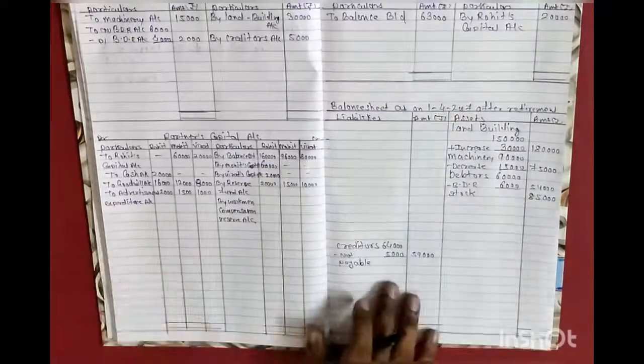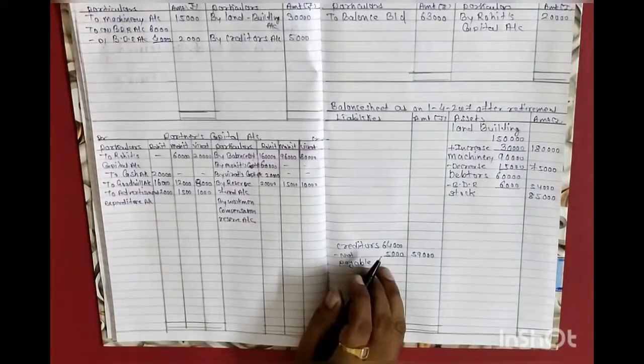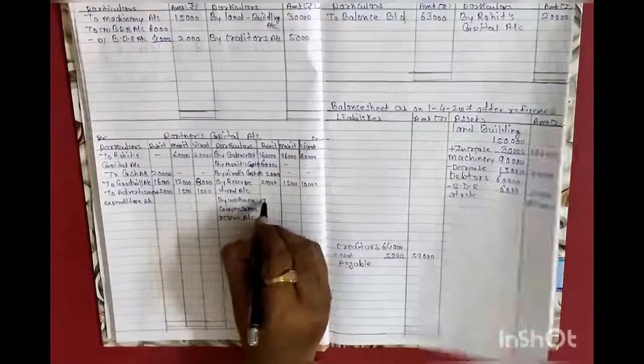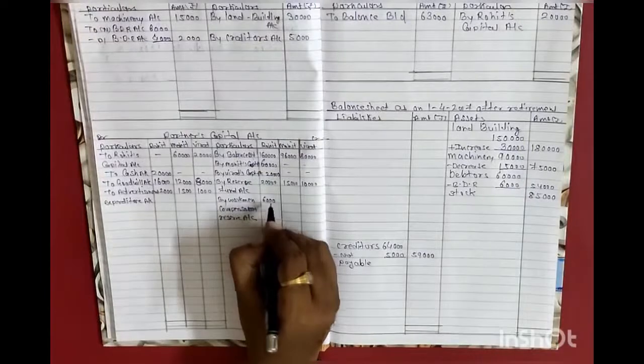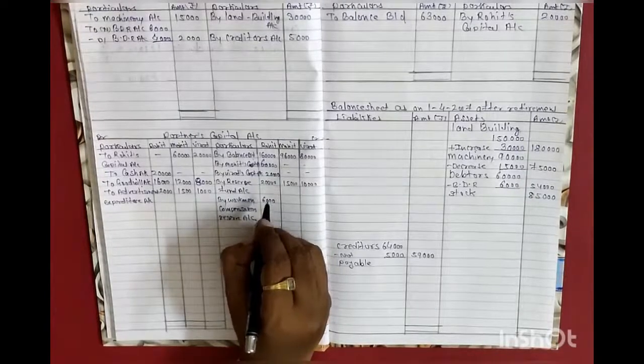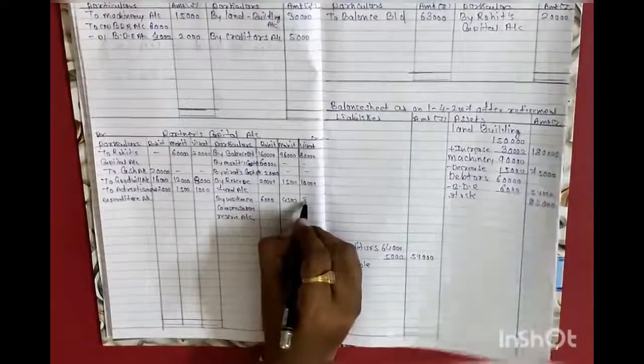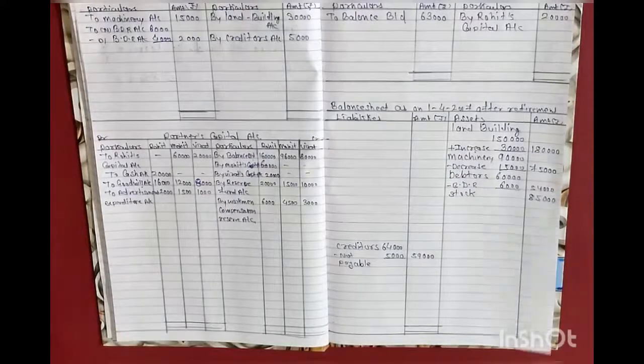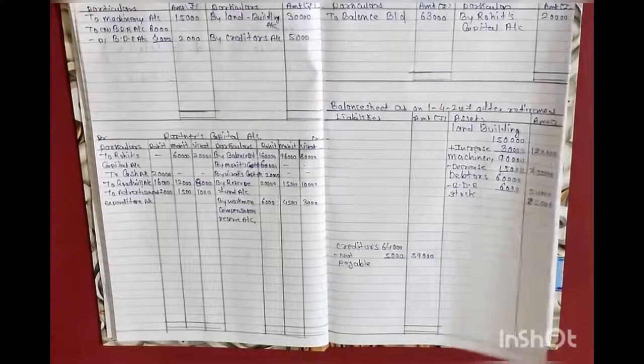Between old partners as per their old profit sharing ratio. Rohit 6,000. In Rohit we will write 6,000. Then Mohit 4,500, and in Virat 3,000. Okay.